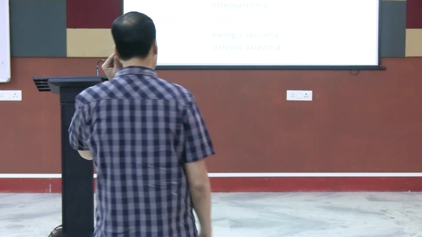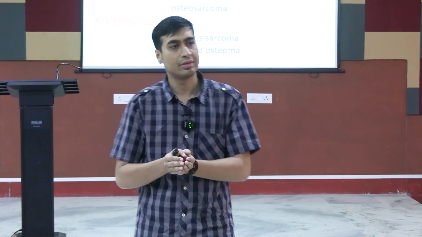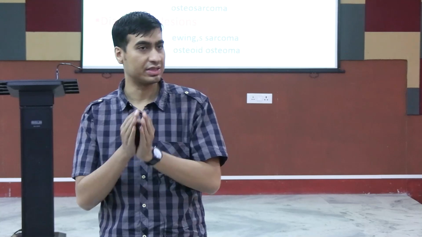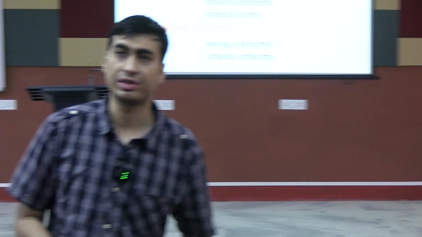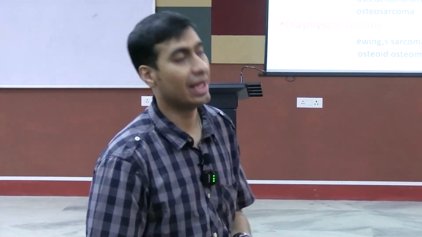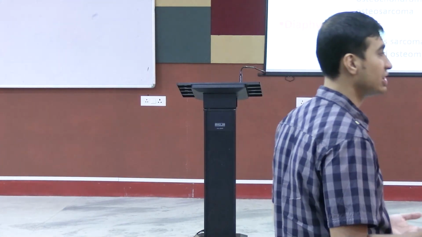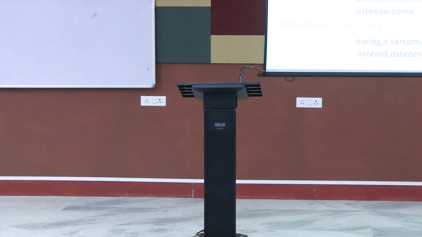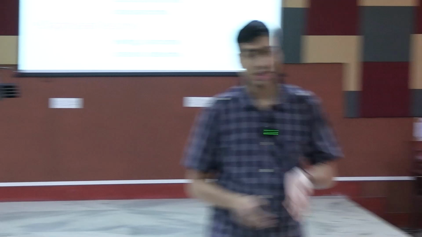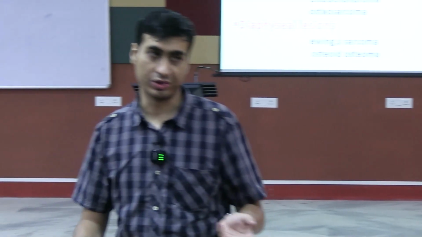Okay. So now it is important to know. Now in the first class, you would have read about the parts of a bone: epiphysis, diaphysis, metaphysis. Now a patient comes with a pain in the limb or pain in the hand. You see a swelling, you see a long-standing pain that is increasing in nature, aggravated by movements, and is increasing in the night. It is not relieved by painkillers. So that gives you a suspicion, okay, that there might be something in the bone. You take an X-ray and you see a growth.